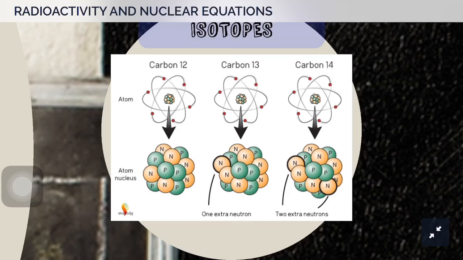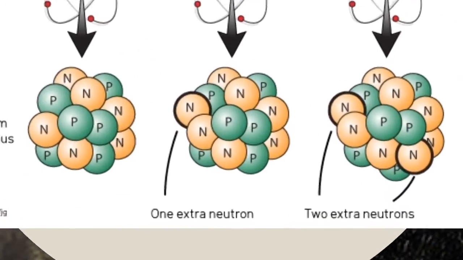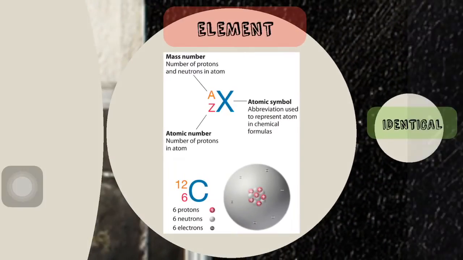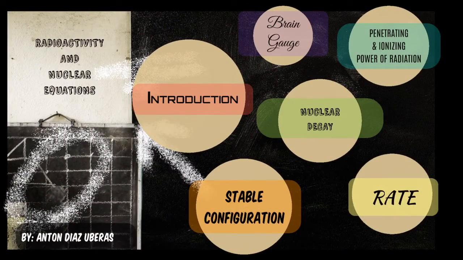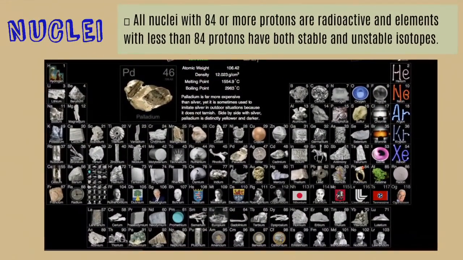Okay? So we need to remember that all of these atoms seek a stable configuration. As they seek a stable configuration, they turn into different nuclei. All nuclei with 84 or more protons are radioactive, and elements with less than 84 protons have both stable and unstable isotopes. All of these elements can go through nuclear changes and turn into different elements.